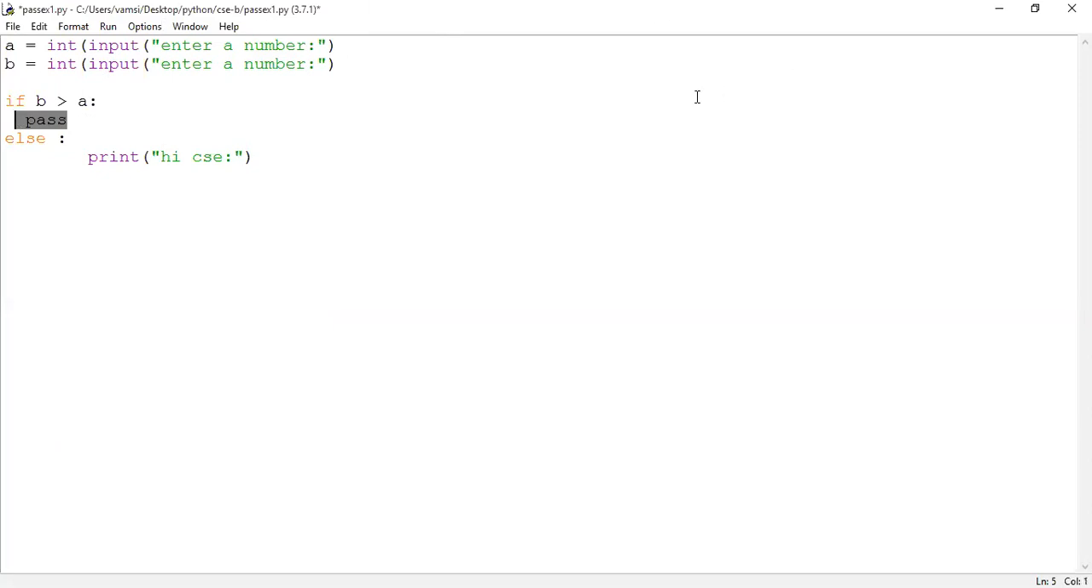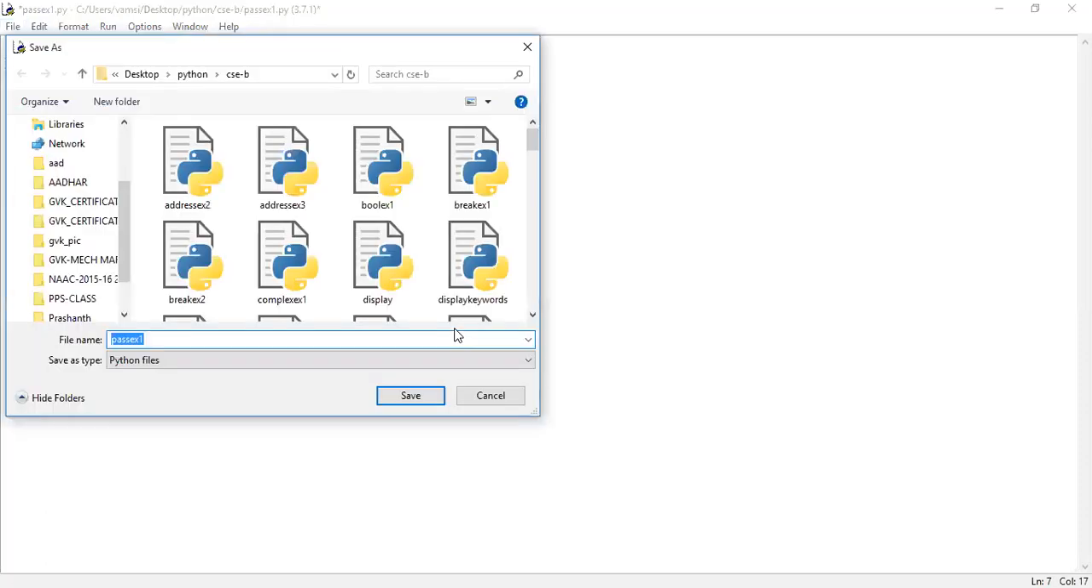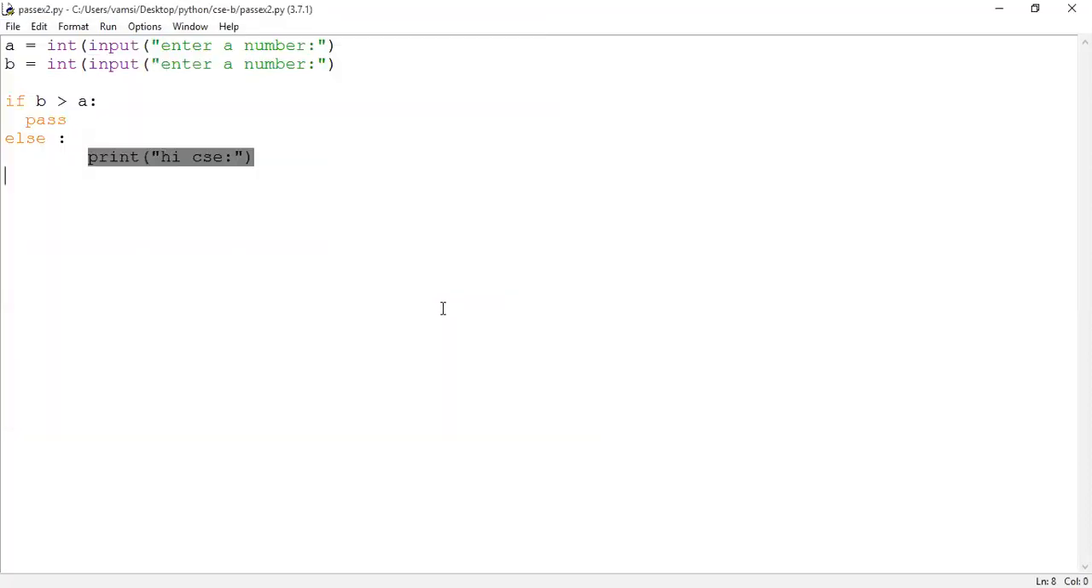In order to execute such logic, what are we using? We use the pass statement. To do nothing, with the help of which statement can the requirement be fulfilled? The pass statement, which is written here. Then the else keyword: if A is greater than B, I have to print Hi, CSC. Before running the program, save the code. It's an example for pass. Save it as pass example2.py and run the program.